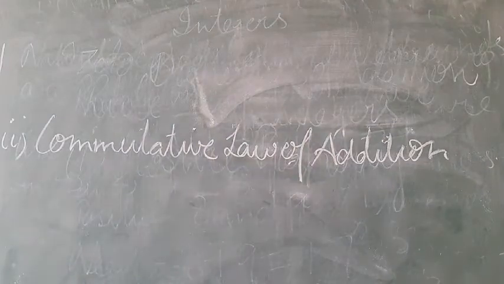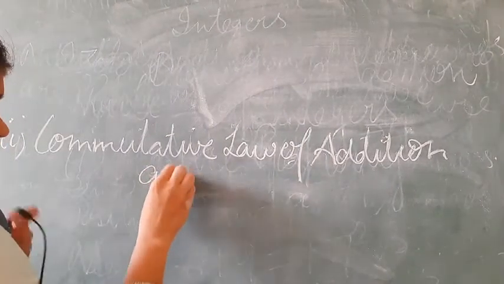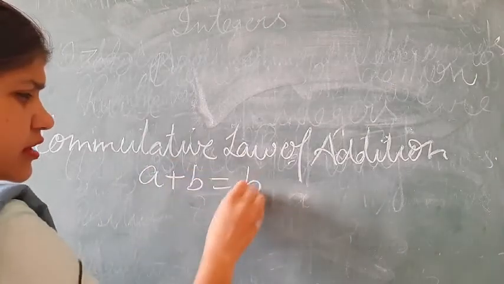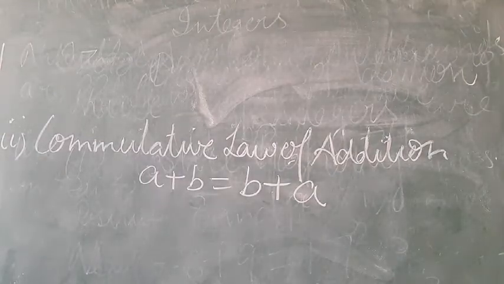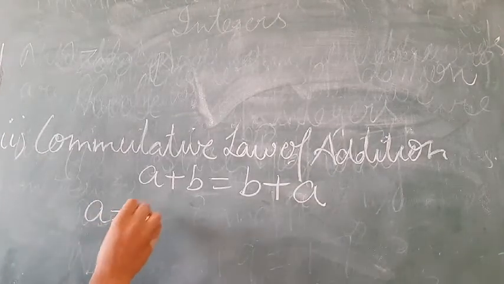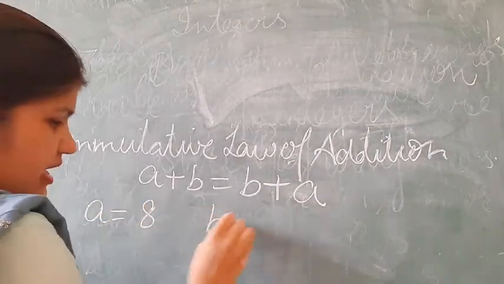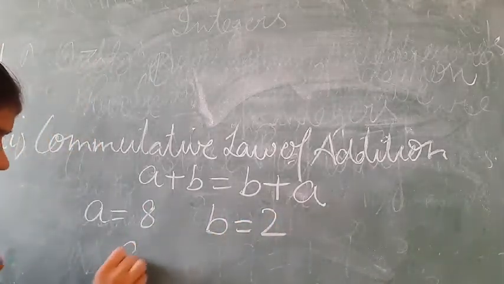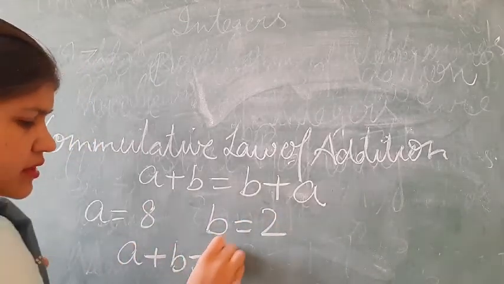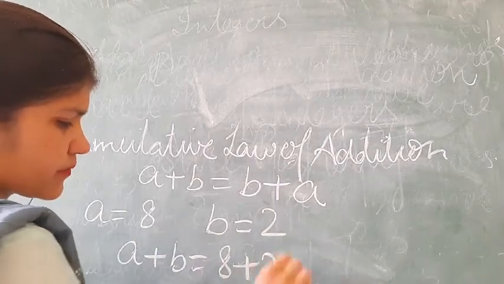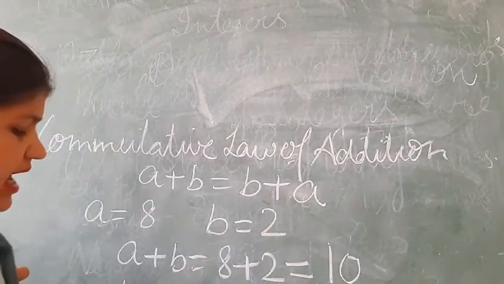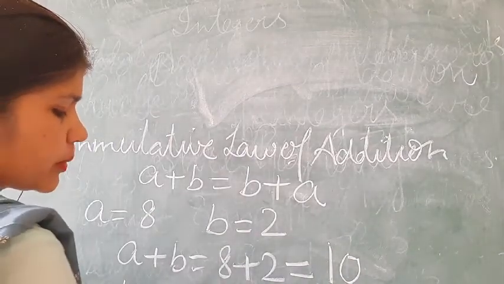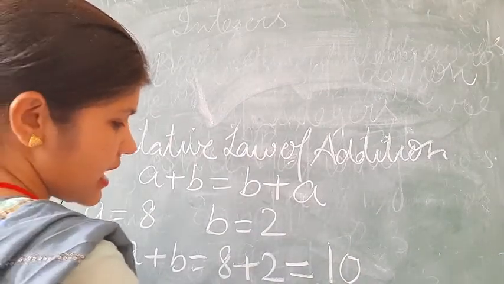If a and b are two integers, then a plus b is equal to b plus a. For example, if a is 8 and b is 2, then a plus b is equal to 8 plus 2 is equal to 10, and b plus a is equal to 2 plus 8 is equal to 10.